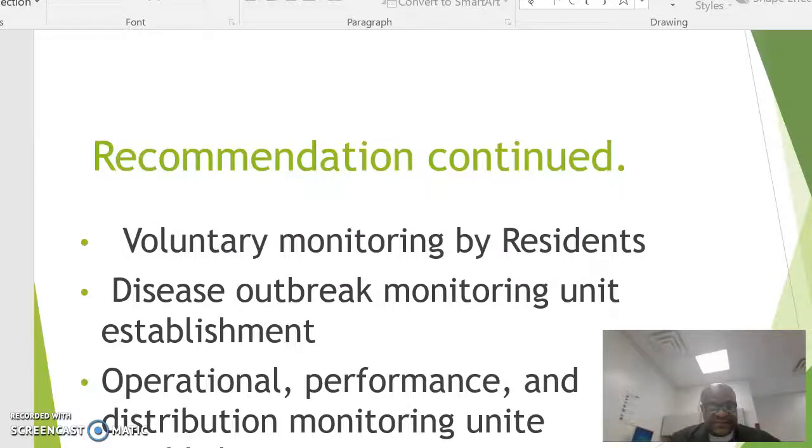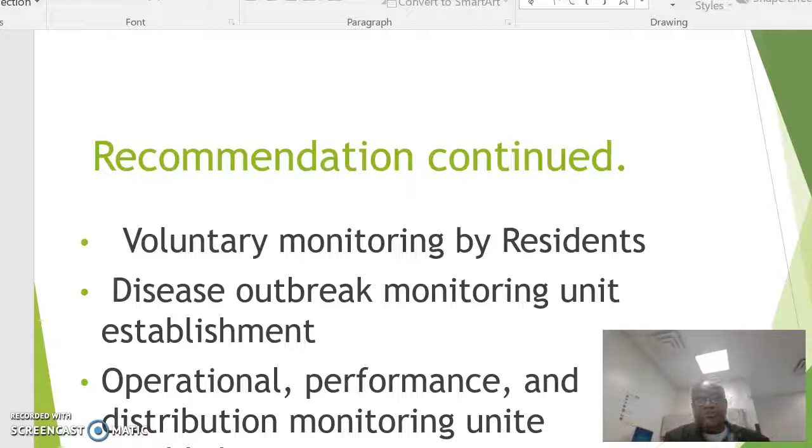Voluntary monitoring by residents. Because millions of people are involved in drinking water, to make sure that every water that gets into the homes of residents in New York State, we should be able to know that the high quality intended supply has reached its target. Therefore, residents should volunteer to monitor the quality of water by undergoing training. This is going to be cost effective to the state because you're not going to pay the residents, it is on a voluntary basis. So you train them how to use special instruments to put into water and record values.